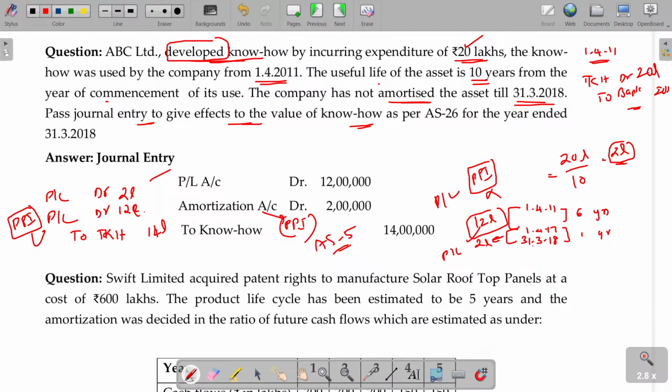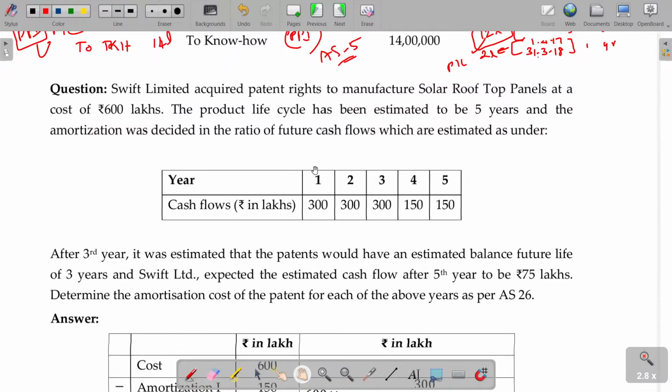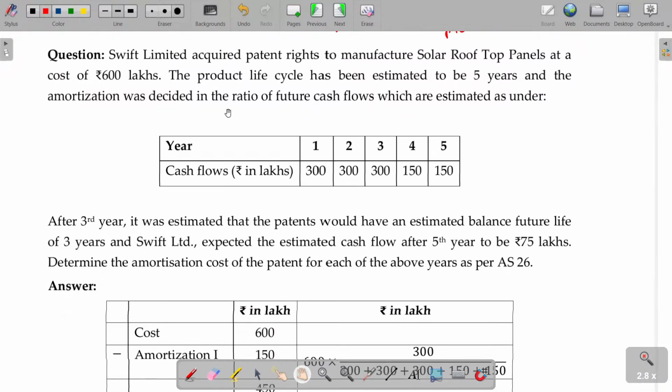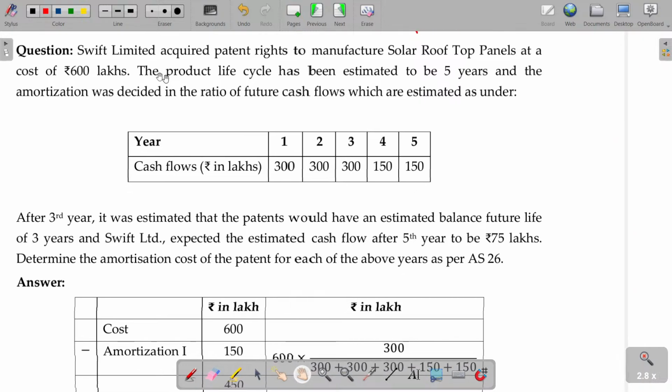Now, let's move on to the next question. Shift Limited acquired patent rights to manufacture solar rooftop panels at a cost of rupees 600 lakhs. The product life cycle has been estimated to be 5 years, and the amortization was decided in the ratio of future cash flows, which are estimated as under.